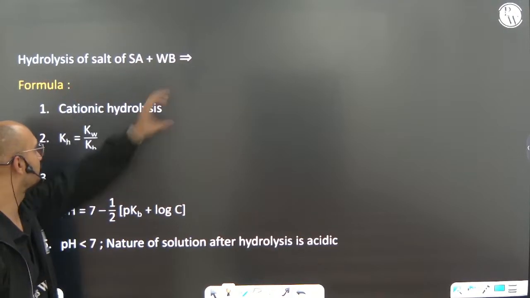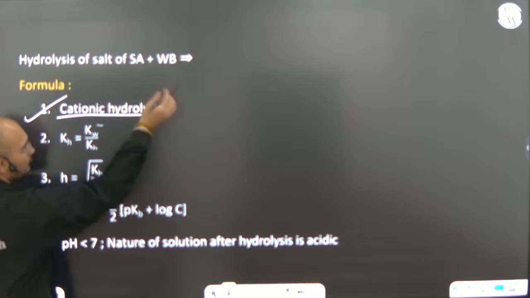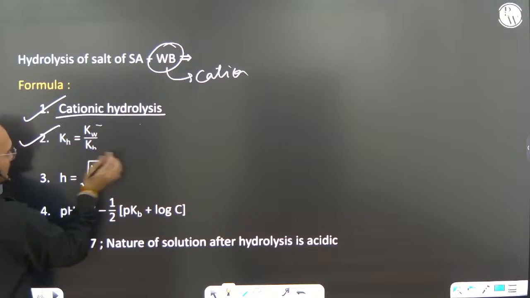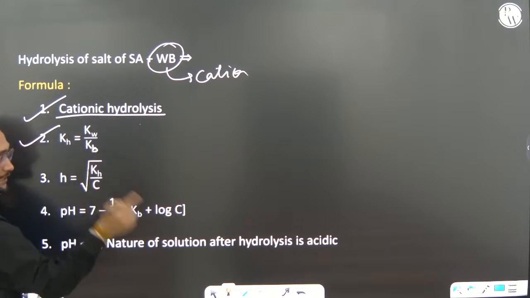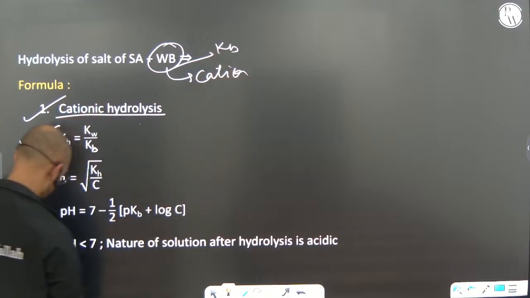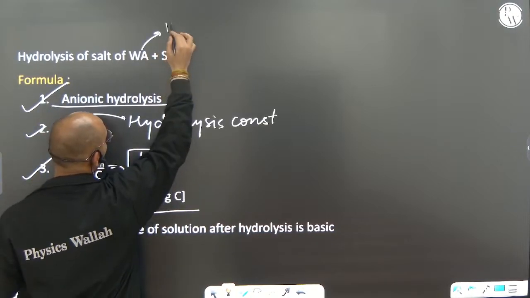Similarly, strong acid, weak base, this is called cationic hydrolysis. Why so? Because there is a weaker base that gives the cation. Okay, and Kh equals Kw by Kb, not Ka. Why? Because there is a weak base, and for bases Kb is defined, and for weak acid Ka is defined.